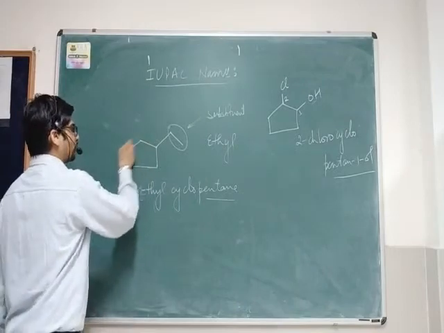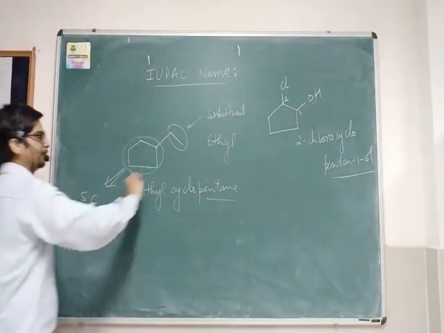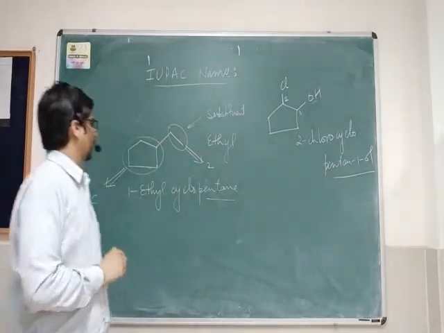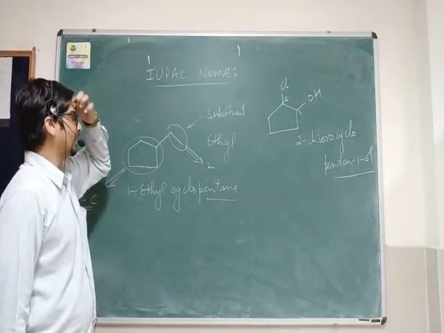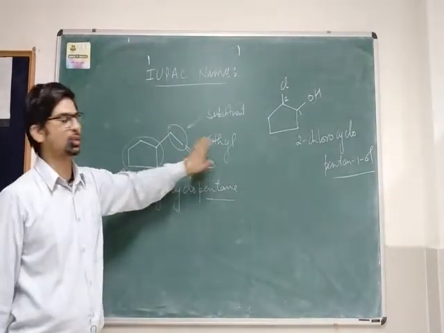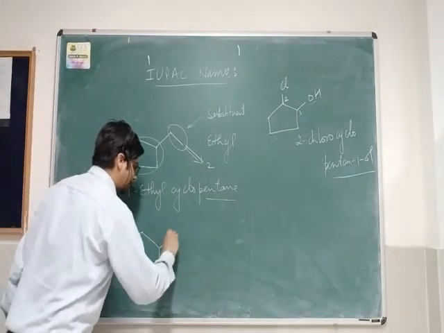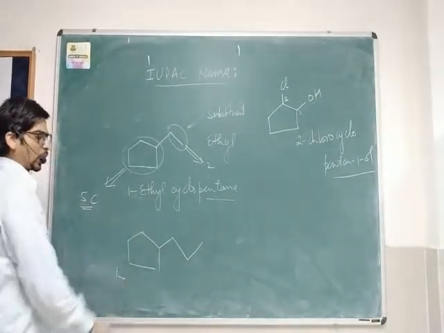Now you see there are 5 carbons in the ring and 2 carbons in the substituent. So the group containing the lower number of carbon atoms becomes the substituent. Similarly, if you have, say for example, a propyl group, this becomes 1-propylcyclopentane.